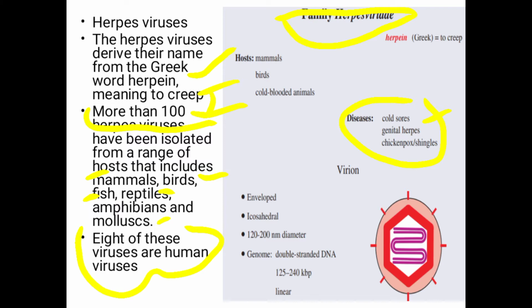Now, if you look at the virion, the herpes viruses are enveloped viruses. You should note that these enveloped viruses have an icosahedral capsid. The capsid is icosahedral, the diameter is about 120 to 200 nanometers, and the genome is double-stranded linear DNA.